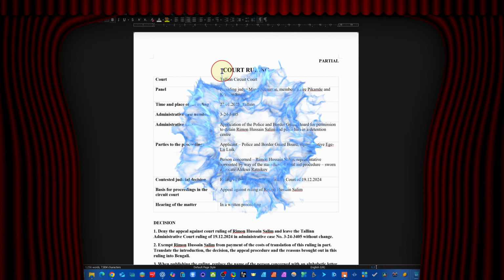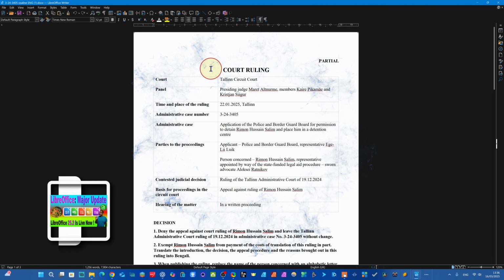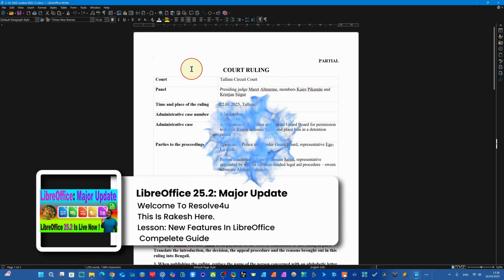Hello dear friend, there is a major update for LibreOffice. If you use LibreOffice, don't forget to update, dear friend. After this update, LibreOffice will be more stable. If you don't use LibreOffice, you must download it. In today's tutorial, we will download this updated LibreOffice.